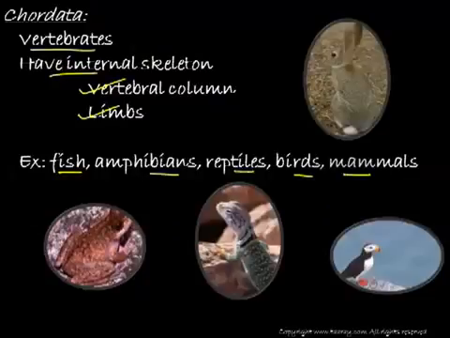Next are the chordatas, which basically involve the vertebrates. They have an internal skeleton, they have a vertebral column, as well as they have limbs. Example for this can be the amphibians, reptiles, and mammals. So students, in this session we have seen the classification of animal kingdom. In a further session we will have a more detailed look over the animal kingdom.